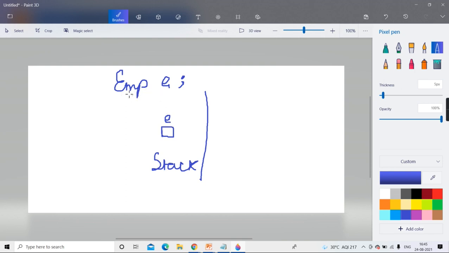Actual copy of that Employee class is not created. You understanding? Now, suppose that Employee has properties like employee number, name, salary, joining date; for them the memory is not yet allocated. Only for E the memory is allocated, which is just to store the reference. Only that E is created on the stack. That is the reference variable.